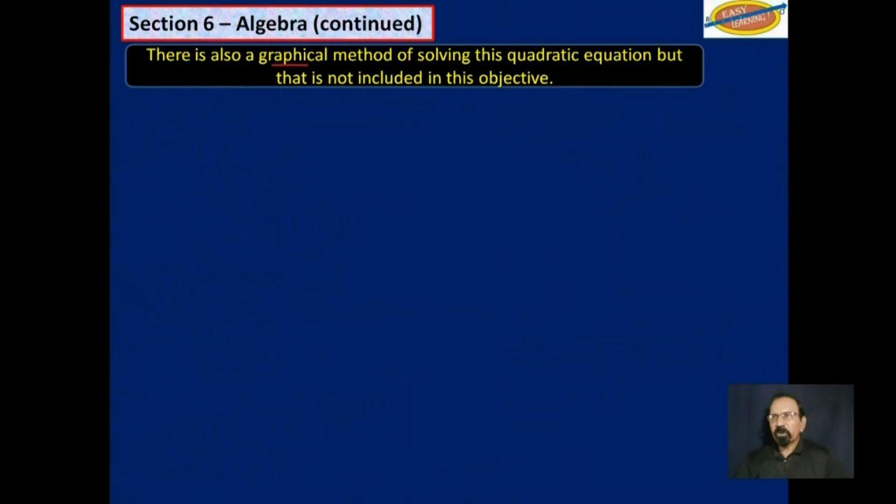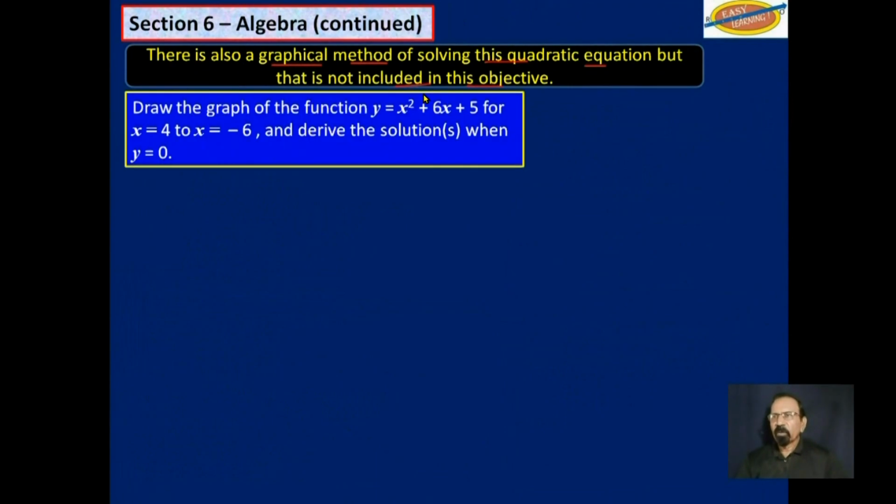Now, there is also a graphical method of solving this quadratic equation, but that is not included in this objective. Nevertheless, we will take a brief look at it. Now, this is a quadratic equation, but instead of putting it as 0, we put it as y. So y is equal to this, and we are going to pick points from x being 4 to x being negative 6, and then we will look at what happens when y is equal to 0.